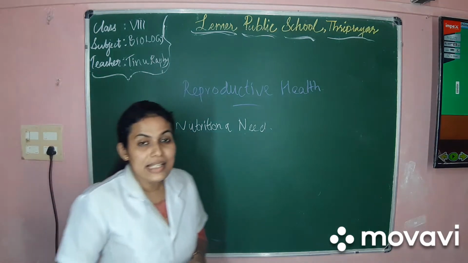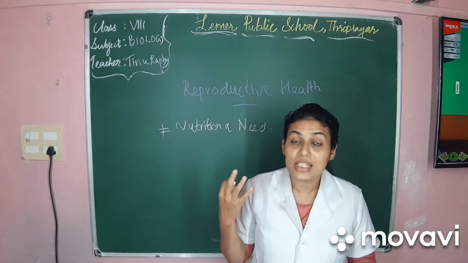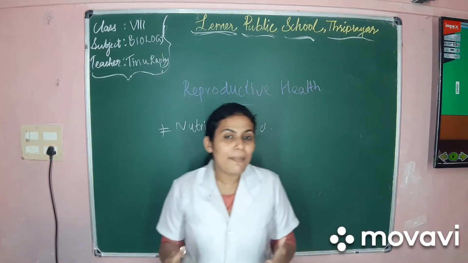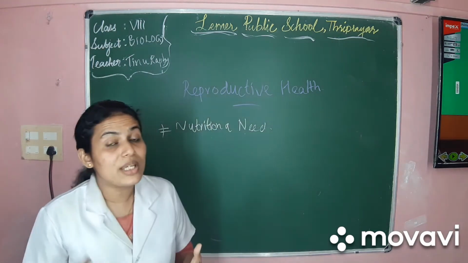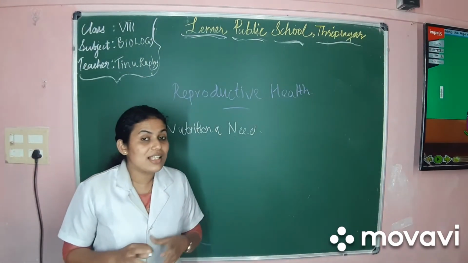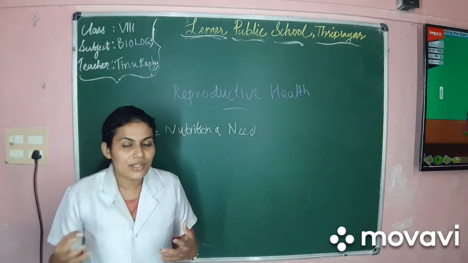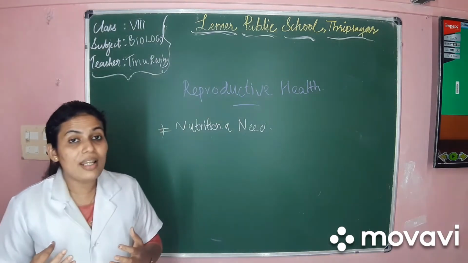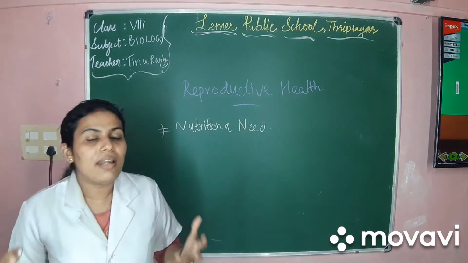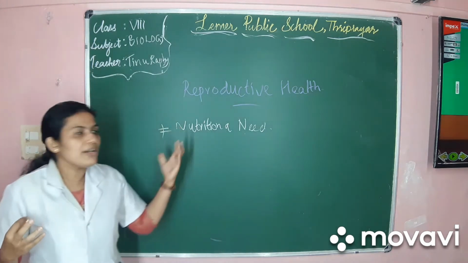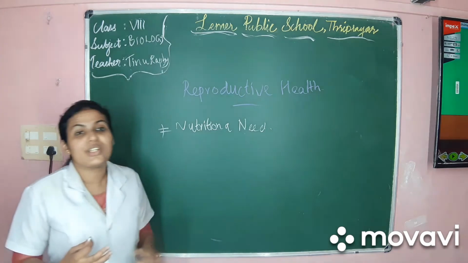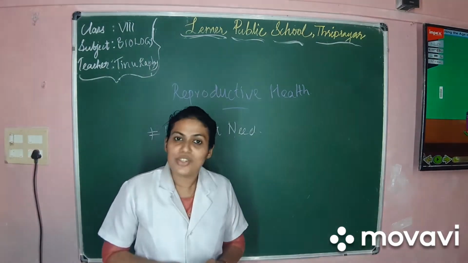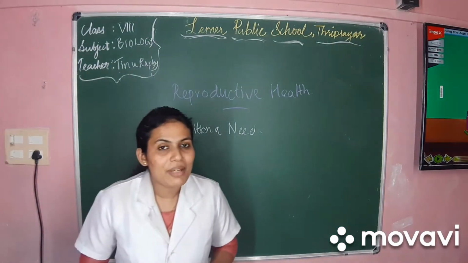We know adolescence is a time period of drastic changes. It is a time period of rapid growth in a child. The child develops all the secondary characters as well as reaches the reproductive stage. We learned various changes that happen in a child during adolescence, isn't it? The boys gain height, the body develops, as well as the girls, their development gets complete during the adolescent age. So there is a drastic need of nutrition at this age. So an adolescent should follow a good diet, a balanced diet, in order to attain good stamina and health.